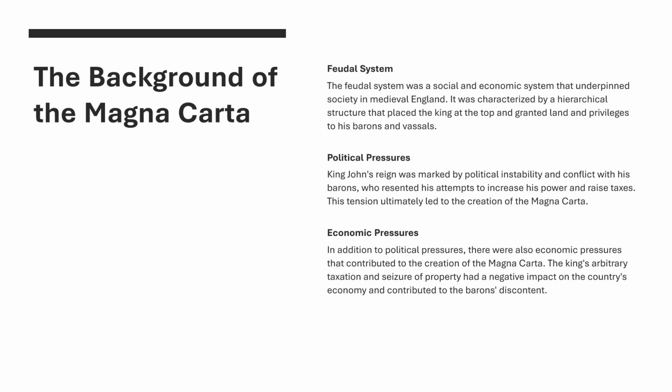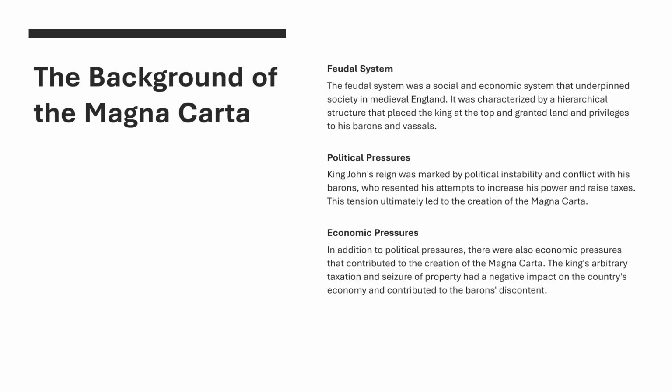Feudal system. The feudal system was a social and economic system that underpinned society in medieval England. It was characterized by a hierarchical structure that placed the king at the top and granted land and privileges to his barons and vassals. Political pressures.